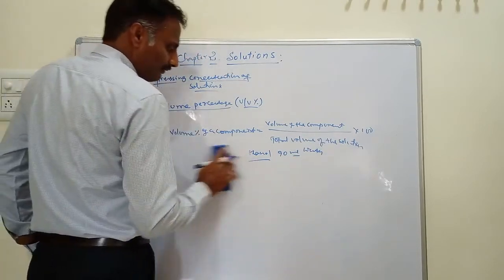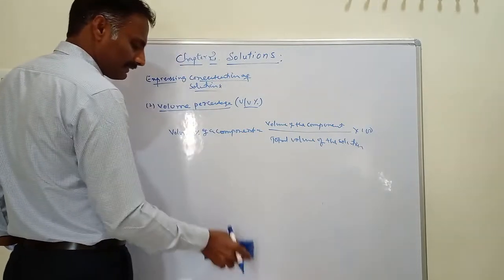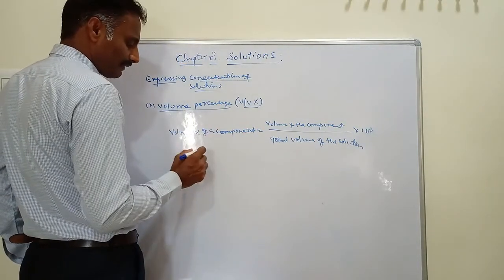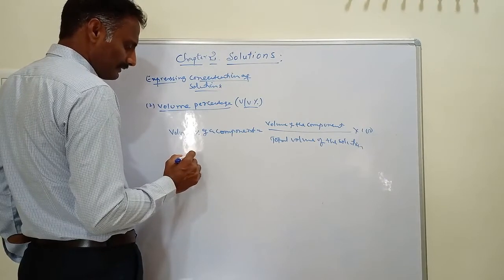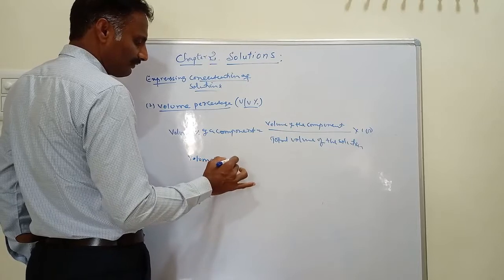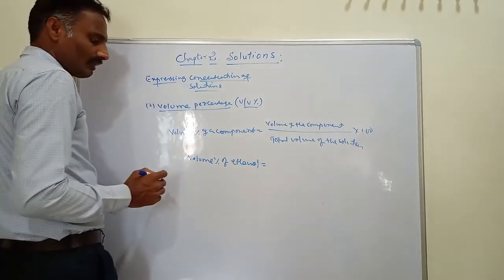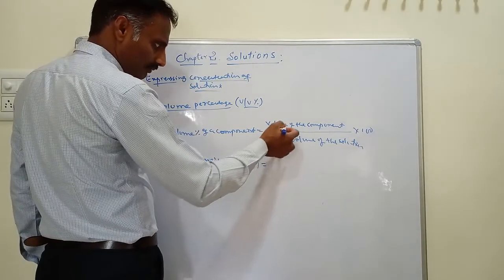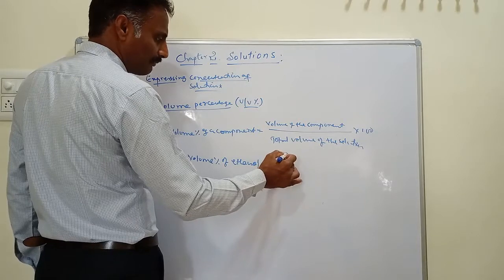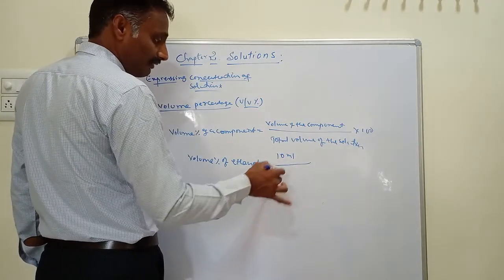If you are dissolving 10 ml of ethanol in 90 ml of water, then what is the volume percentage of ethanol? It is the volume of the component taken in the solution, 10 ml of ethanol dissolved in 90 ml of water.